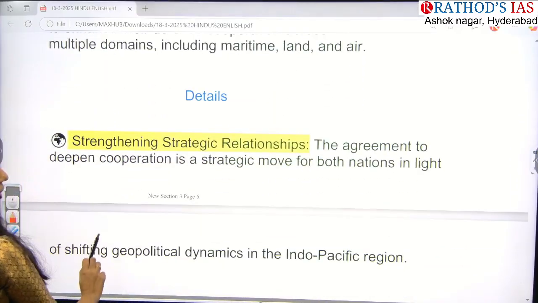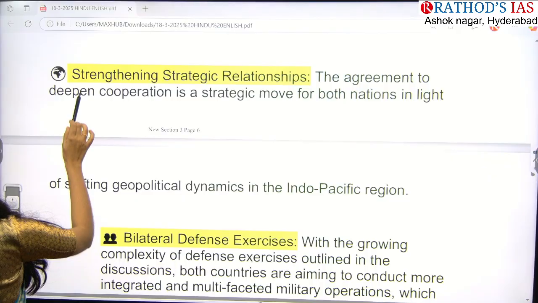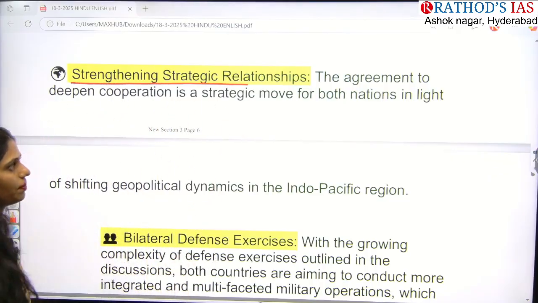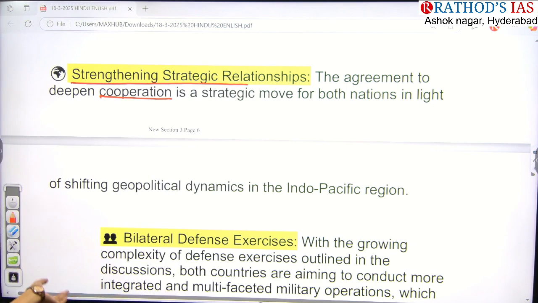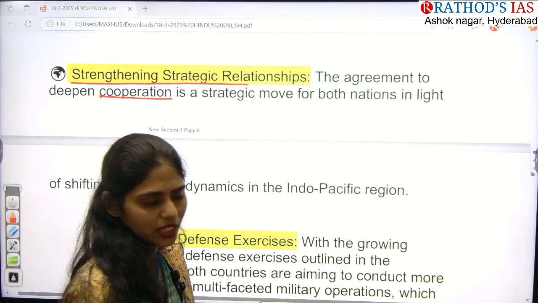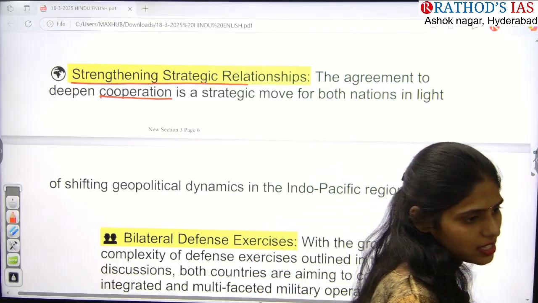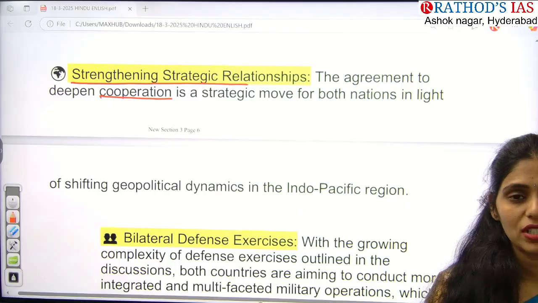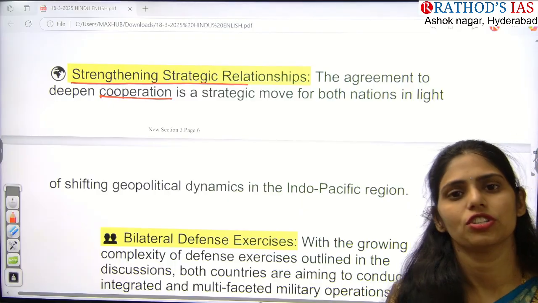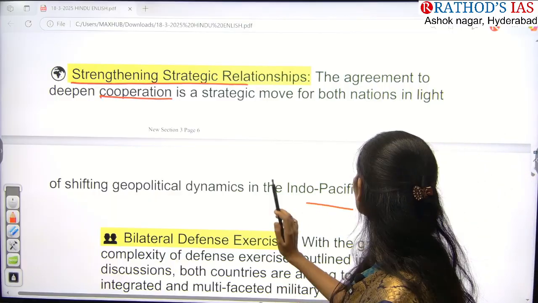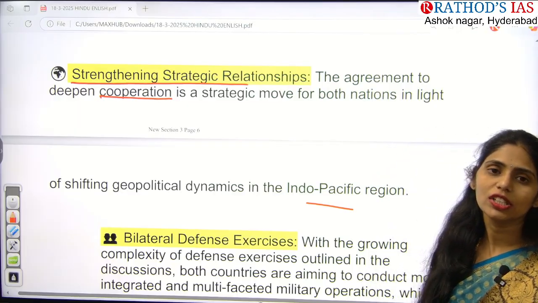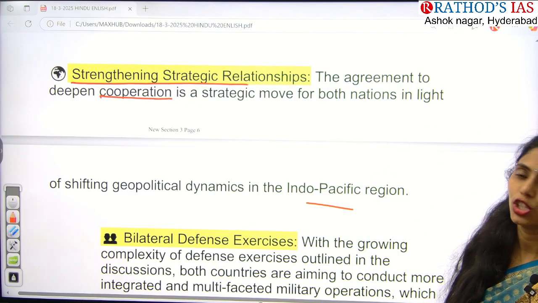If you see the key points that you have to remember, we are focusing on strengthening of relationship. So they came up with an agreement to deepen cooperation between these two nations in light of geopolitical dynamics. Actually, in the Indo-Pacific region, there is increasing influence of foreign countries, especially Western countries, European countries. They are showing their increased influence in this region. Because of this, now India and Australia can come together so that they can focus on how the shifting of geopolitical things is happening in this Indo-Pacific region.